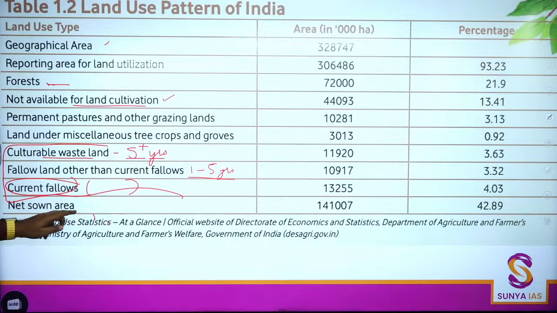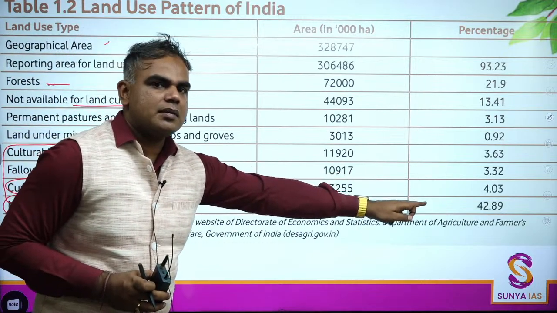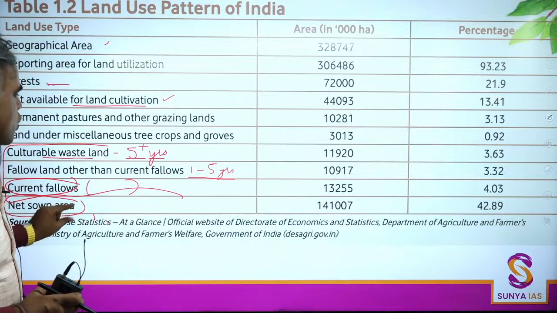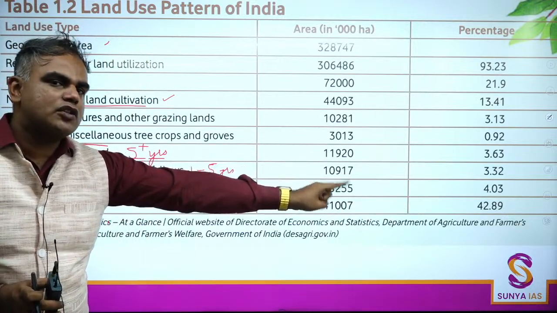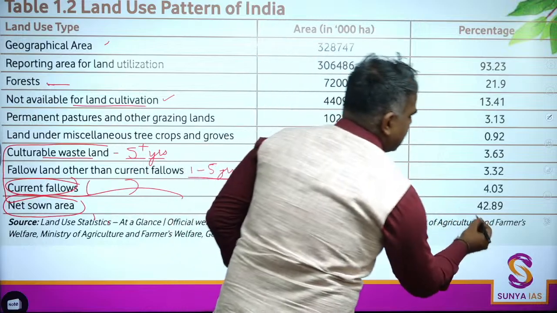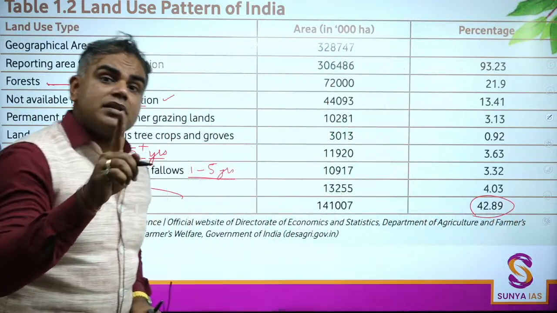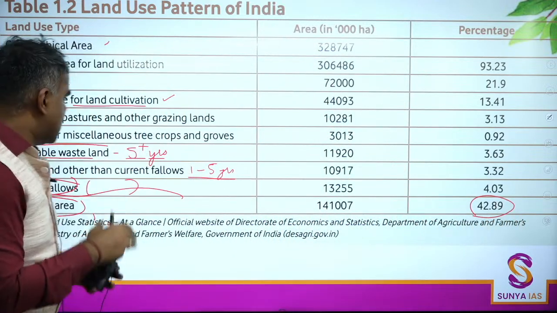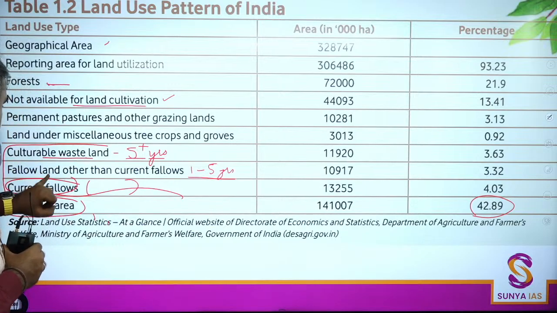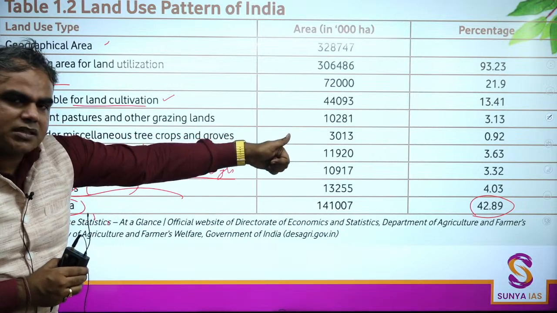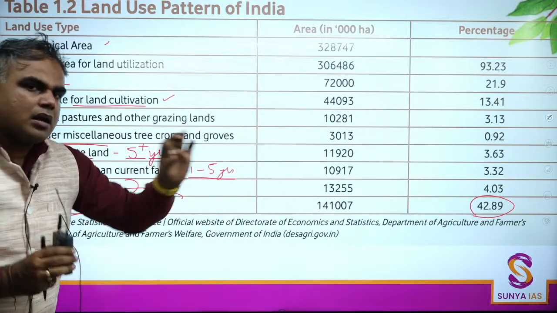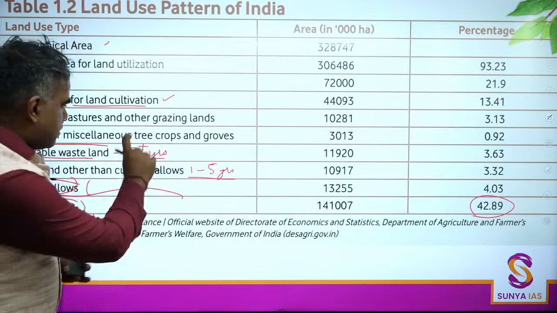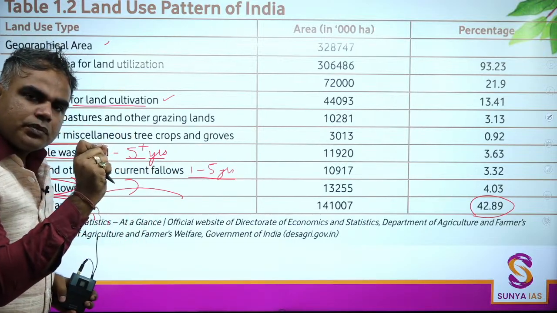And the last thing is net sown area. Here I would again say, please just see the percentage. So net sown area in India is almost 43%, 42.89. Of course, this will be a very difficult question in the exam, but culturable wasteland, fallow, current are almost similar: 3.63, 3.32, 4.03. Again, I would say just write these terms, know the definition.